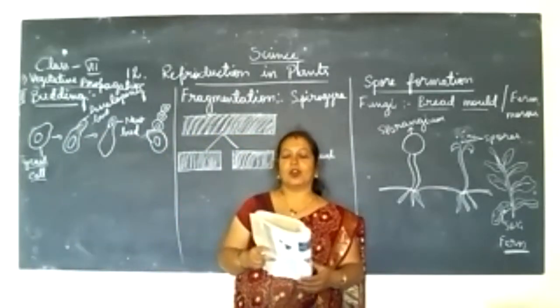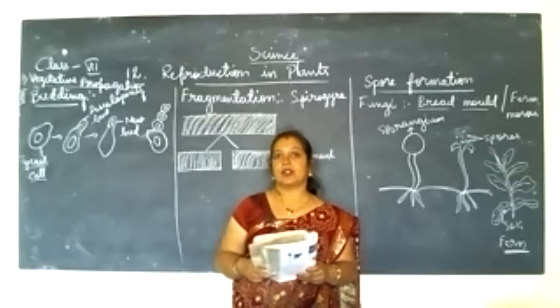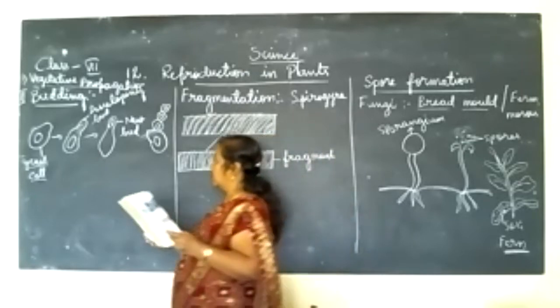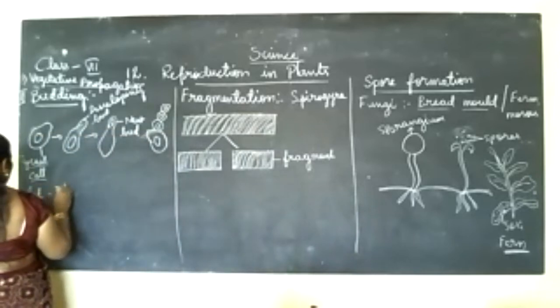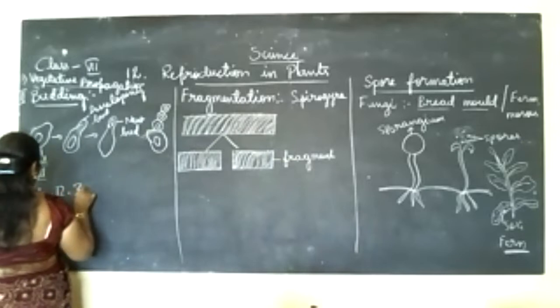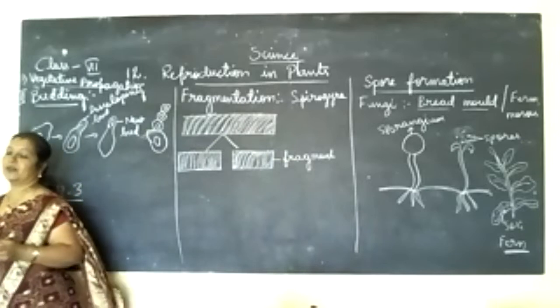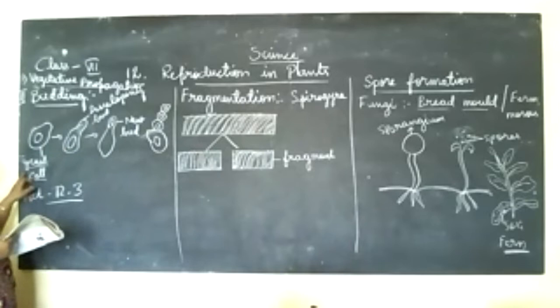For that, one small experiment is given in Activity 12.3. So this budding process we can see in the yeast cells.